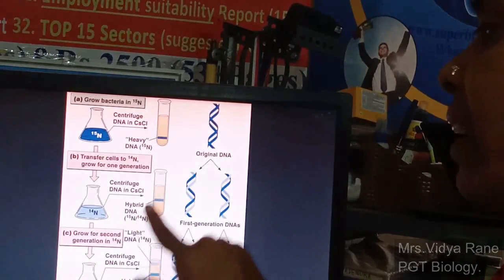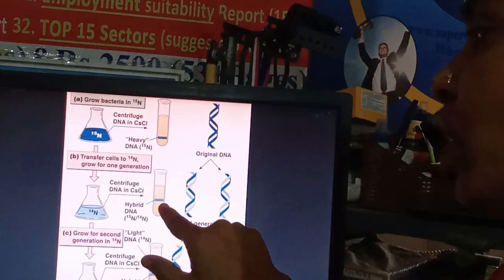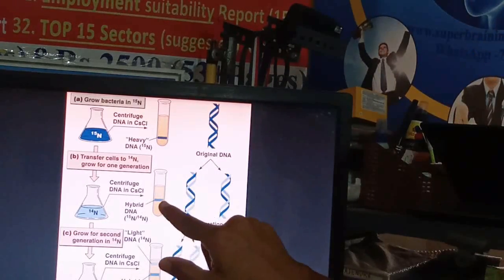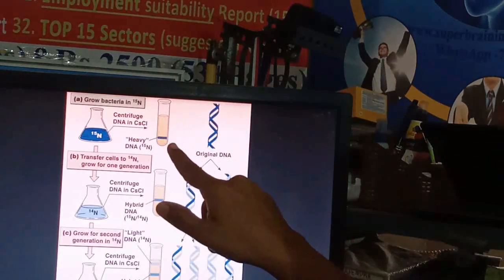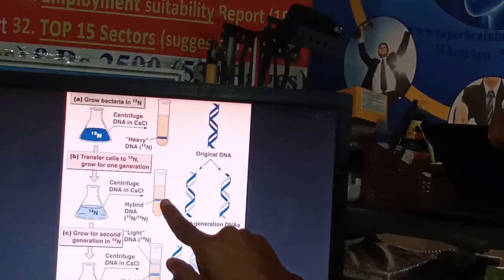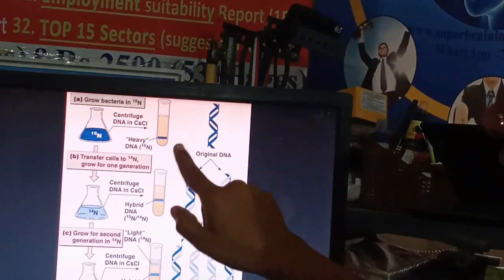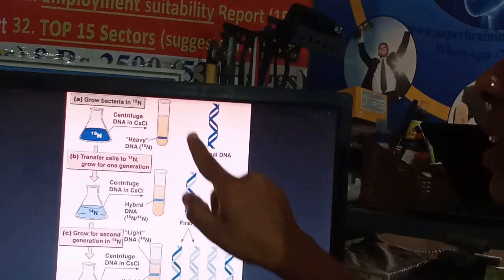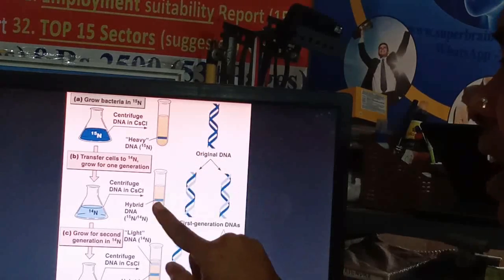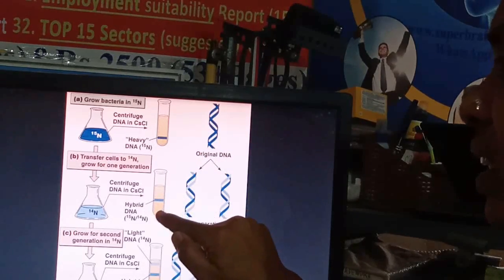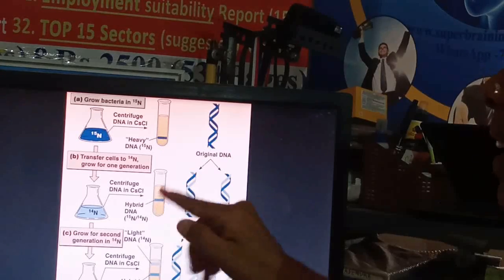Here they found that the band obtained for the DNA is at the center, a little bit above. Here you can see the first band is towards the base. This second band obtained is a little bit above. This means the density of this DNA is heavy and the density of this DNA is light as compared to this.